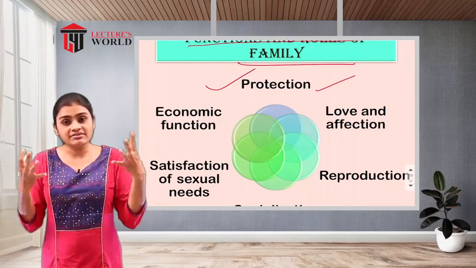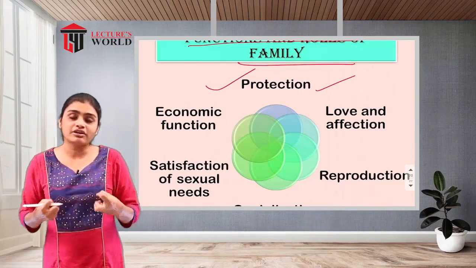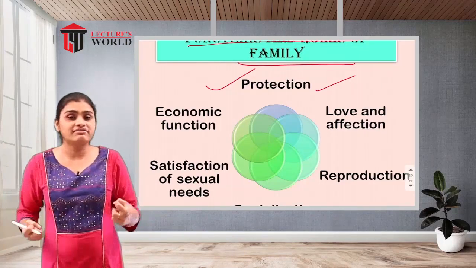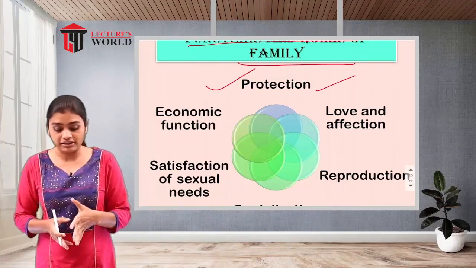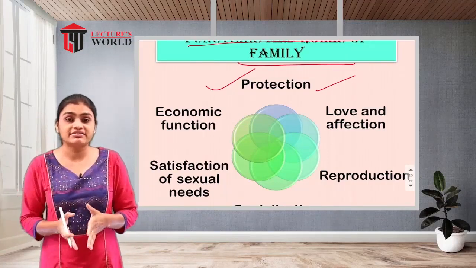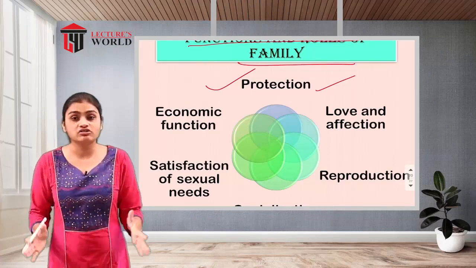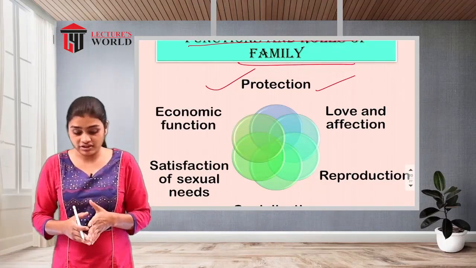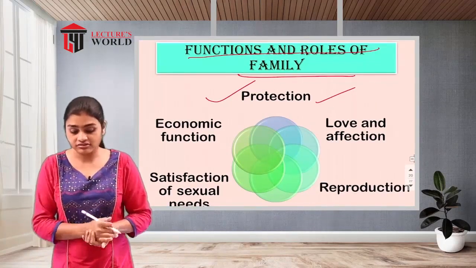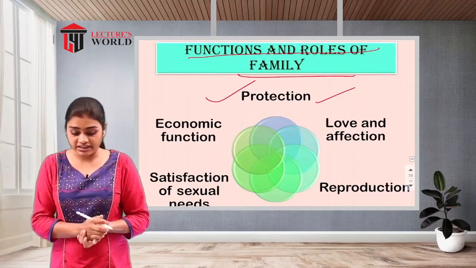Whenever this type of issue arises, they get protection from all the family members. That's why the family gives us emotional, physical and psychological protection. That is a function, or role, of the family.